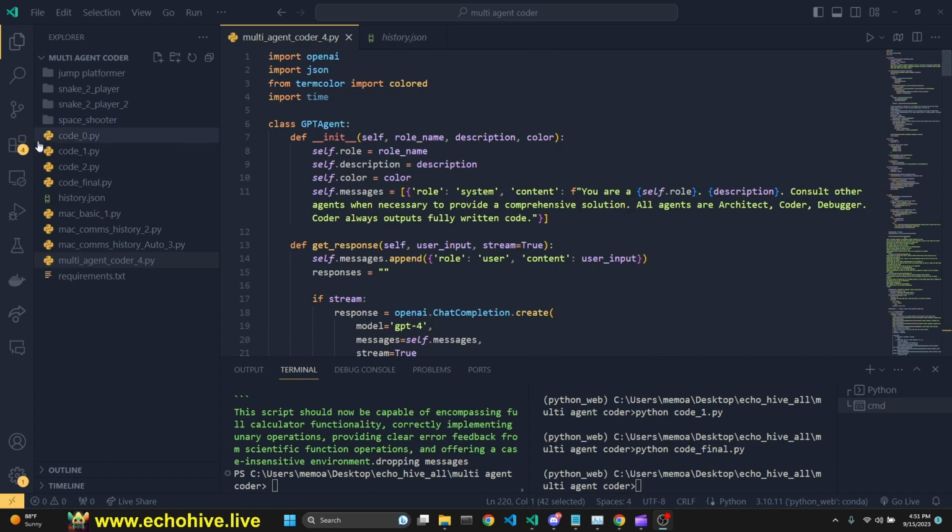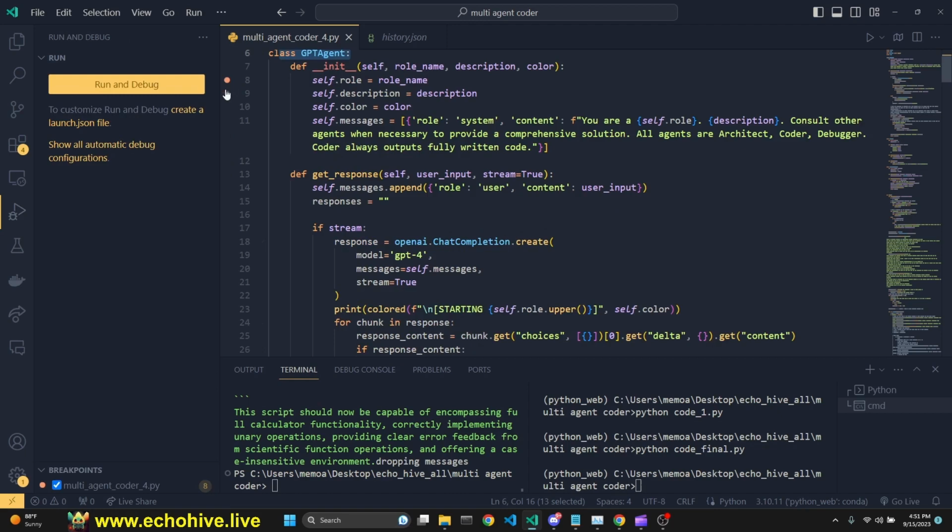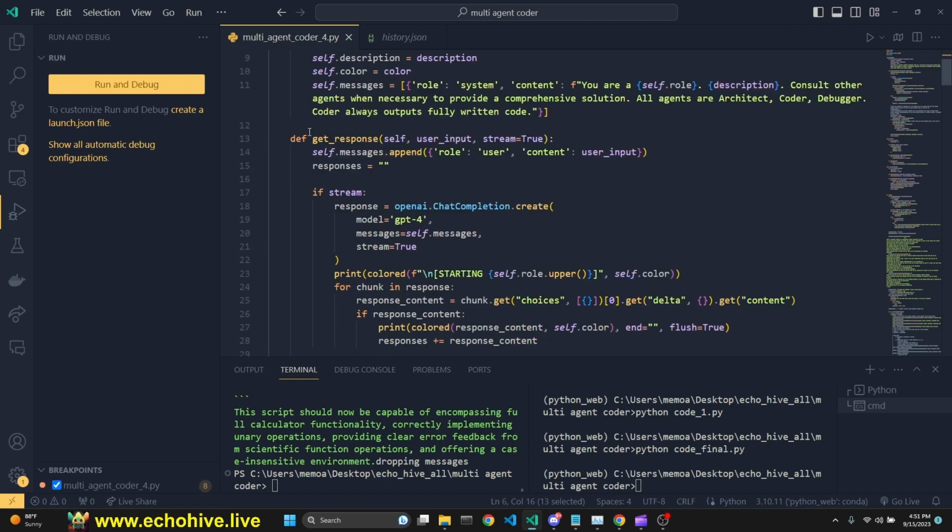Actually, when running, we're going to run this code in debug mode. You can do that either in Visual Studio Code by pressing F5 or coming to this run and debug part and clicking on Run Debug. And we can actually come here next to the line numbers and put breakpoints. When you're running your code, you can put breakpoints anywhere, but if you're going to run a class or a function or a method, it's best to put breakpoints inside, because otherwise it will not enter inside of whatever's happening inside the method in this case.